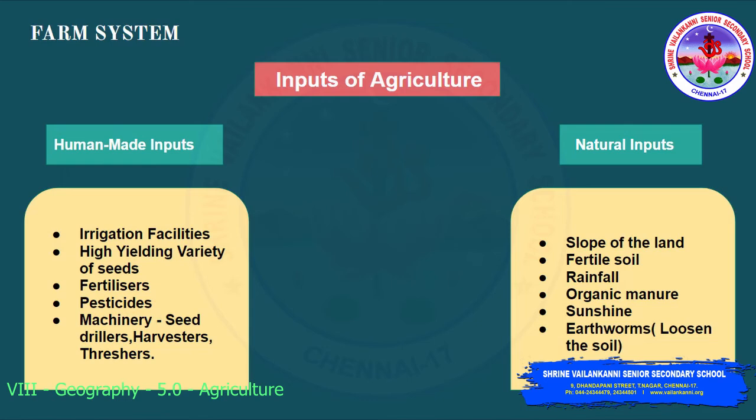Then the rainfall. So see again, the irrigation facility, that is a human made input. If the natural input is not supporting, the human made input will be there. Organic manure, again no need of the fertilizers. The sunshine also plays a major role. Then the earthworms. Earthworms naturally loosen the soil. It's the farmer's friend. So these are all the natural inputs in the farm system, in the inputs of agriculture.